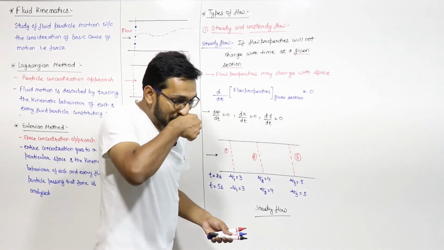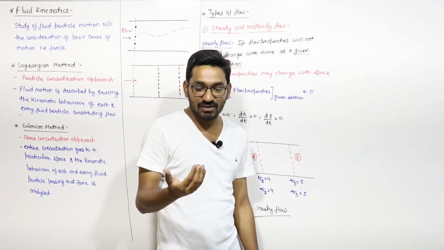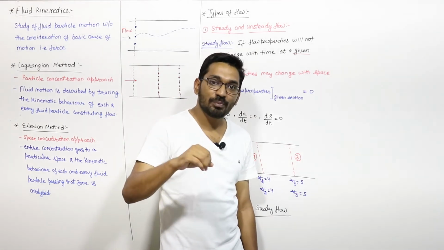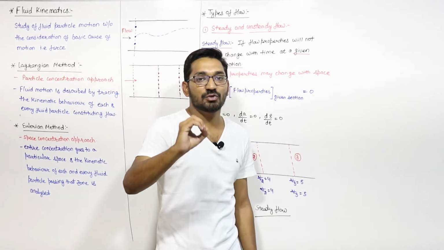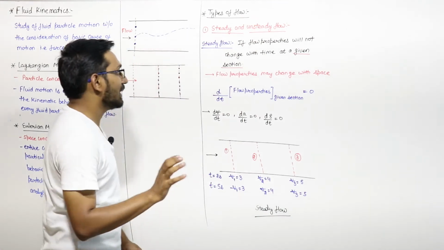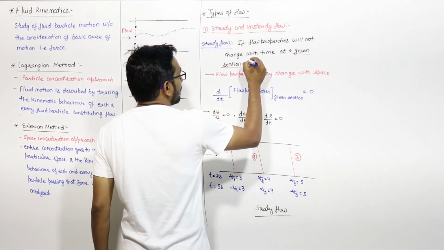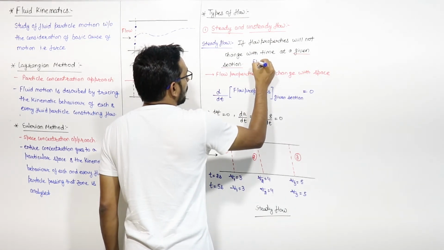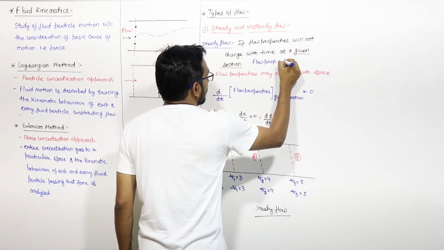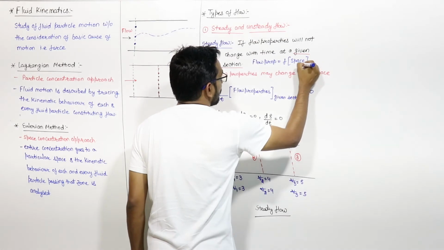So in steady flow, the velocity, acceleration and other flow properties are a function of space coordinates only, not a function of time.